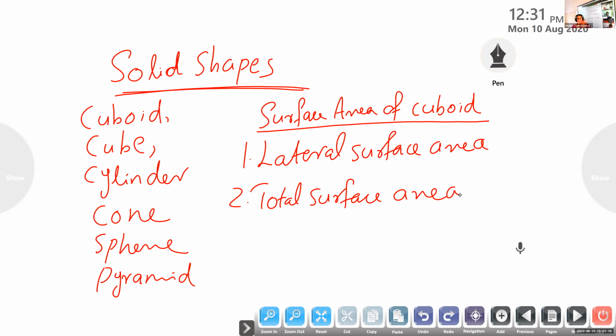It is the area of the sides, excluding the top and bottom. Removing the top and bottom, what remains is the lateral surface area.